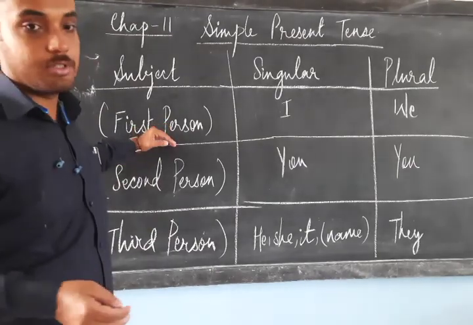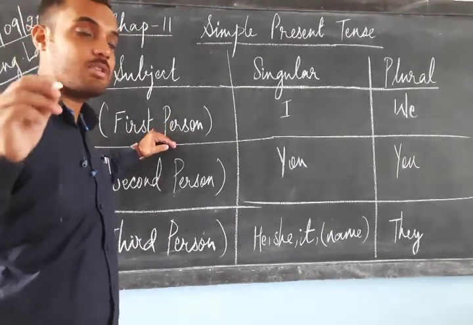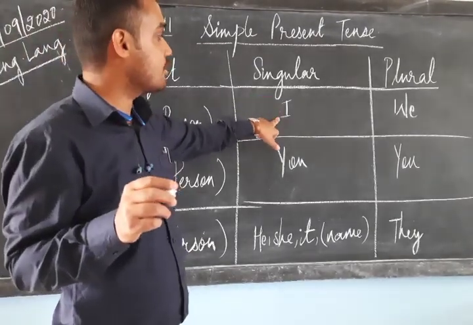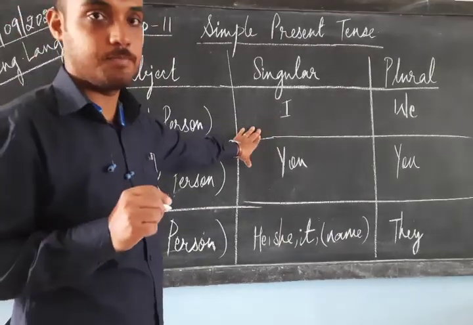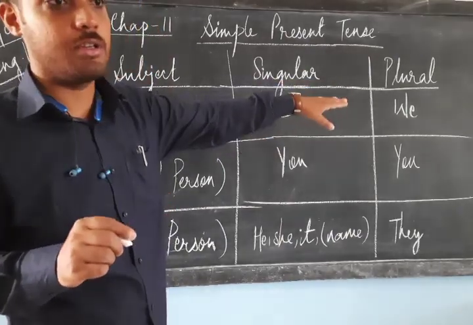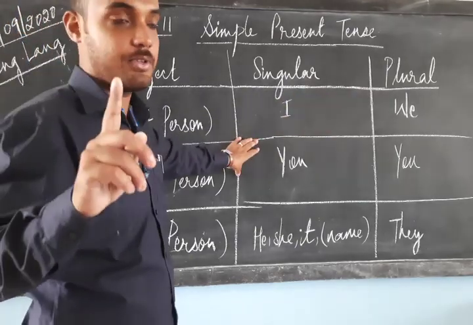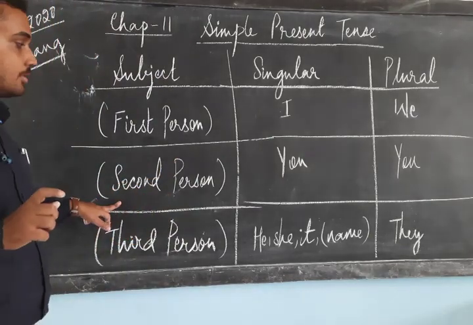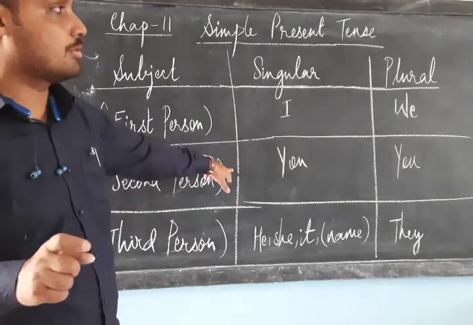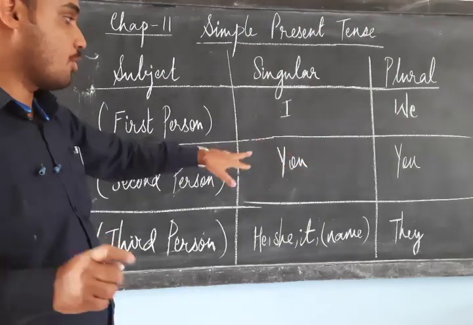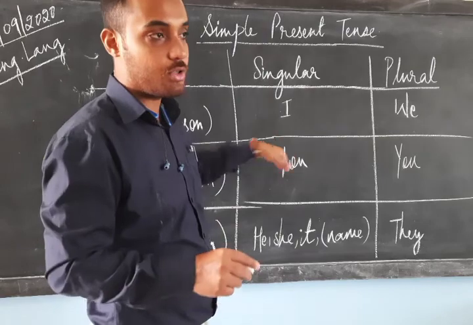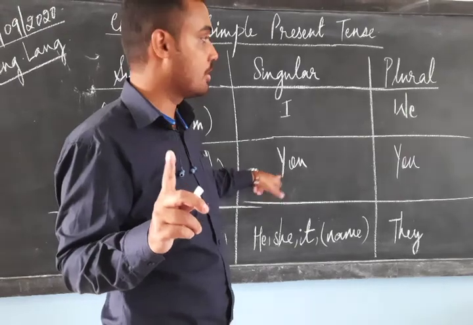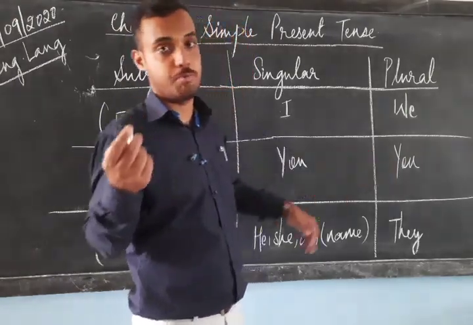In first person, the singular subject is I. Plural is we. I and we are first person. Always remember that. Then we have second person. In second person we have you. In plural also it will be you. You might be confused why both places have you. In singular, we use it for one person, but in plural, we use it for more than one person.